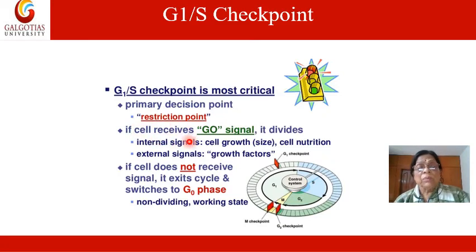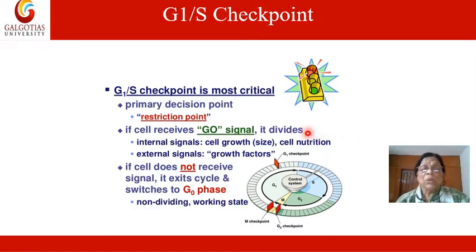If the cell receives a go signal, it divides. This decision is taken by two types of signals. One is the internal signal, which is actually cell growth, size, and nutrition, because the whole cytoplasmic material is to be divided equally into two cells.